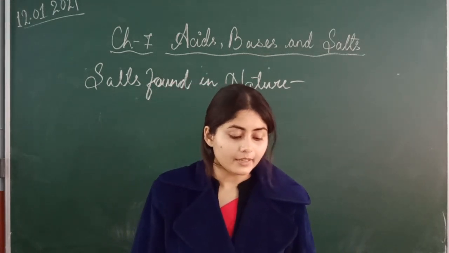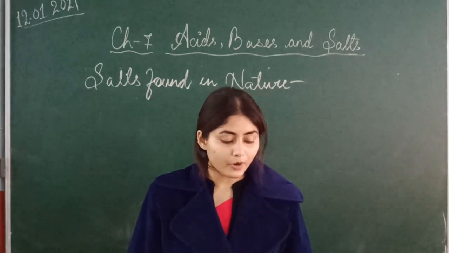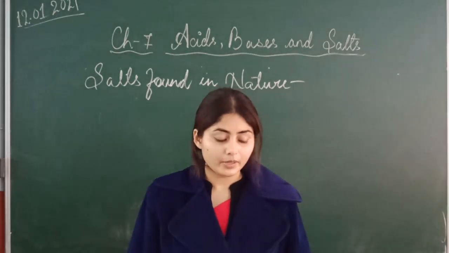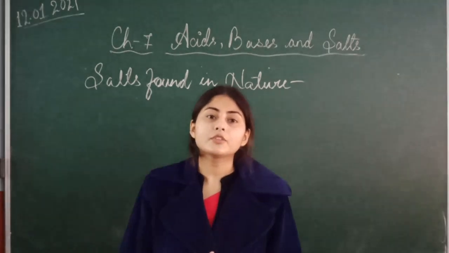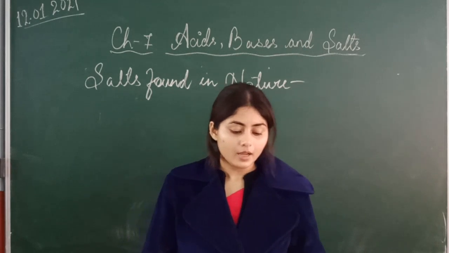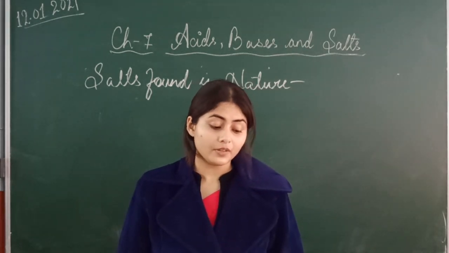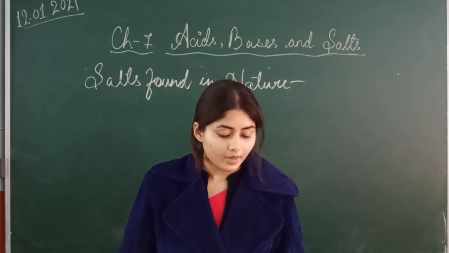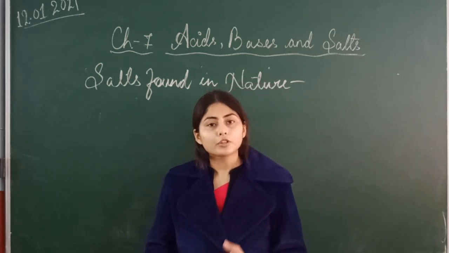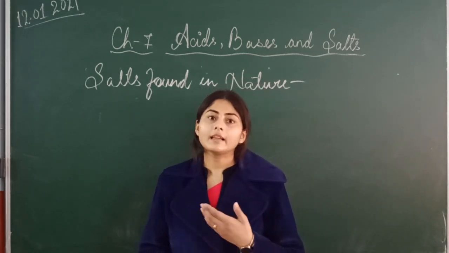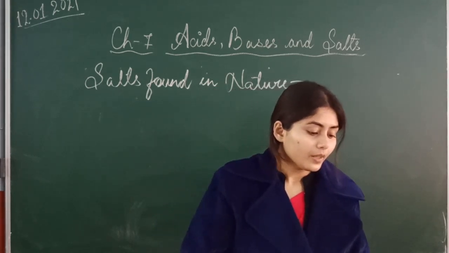Now come to the next, that is uses of salts, table 7.5. So this is the homework. You have to read this table 7.5 thoroughly, because the uses are given here, like sodium chloride being used as a flavoring agent in food. Then we use sodium chloride in the manufacturing of washing soda, baking soda, then hydrochloric acid. So these uses you have to read at home.